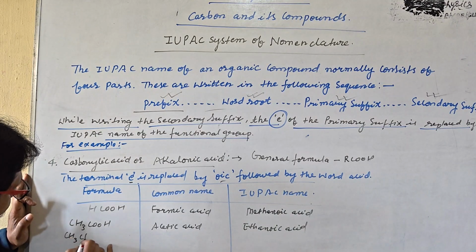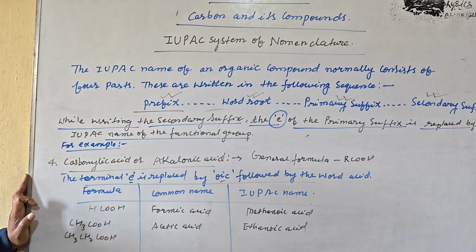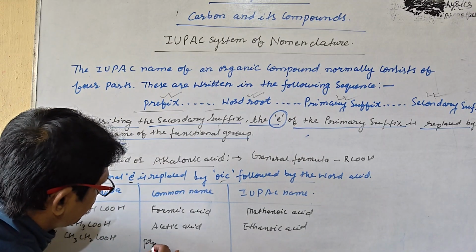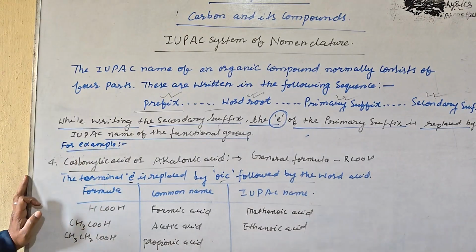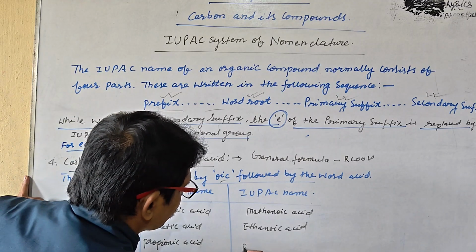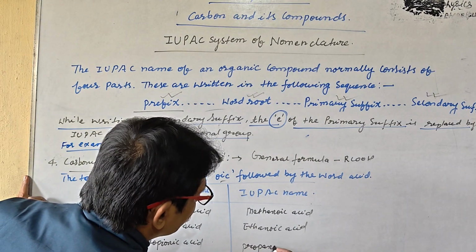CH3CH2COOH. Very simple method is there. Propanoic acid. That is propanoic acid.